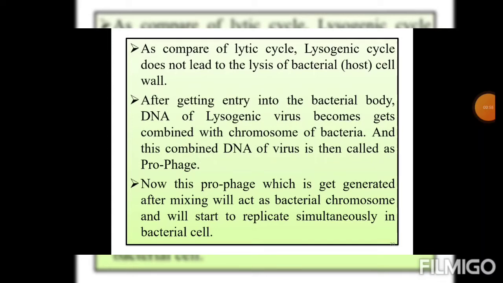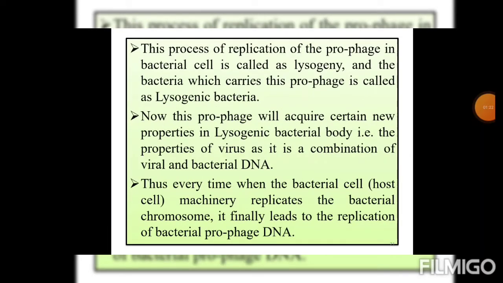Here the chromosome of the bacteria and the lysogenic virus become combined, and this step we call a prophage. Now this prophage which is generated after mixing will act as a bacterial chromosome and will start to replicate simultaneously in the bacterial cell. This process of replication of the prophage in the bacterial cell is called lysogeny, and the bacteria which carry this prophage are called lysogenic bacteria.